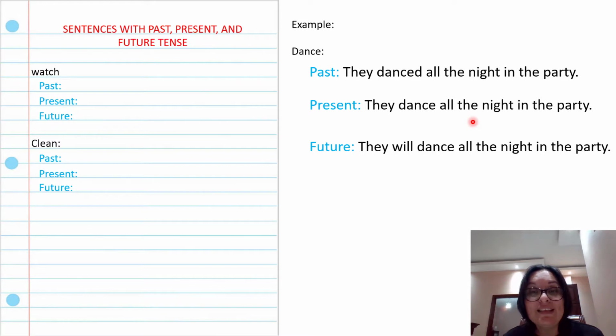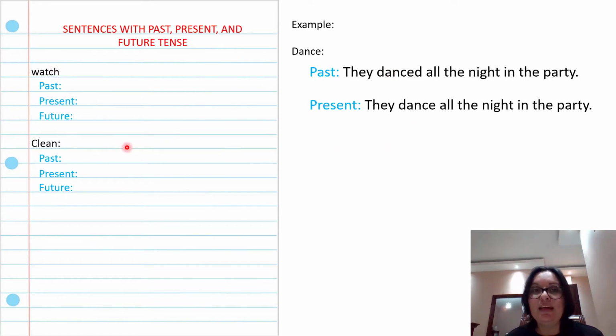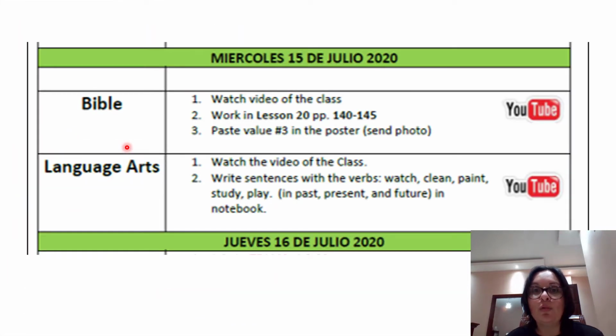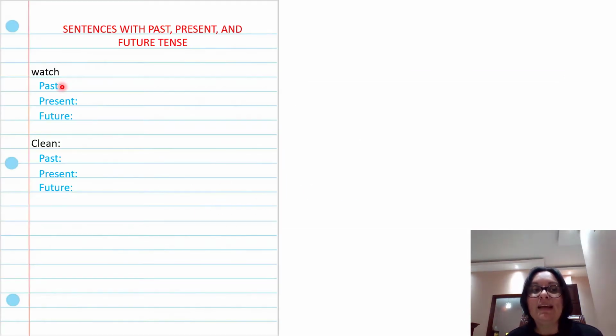Do you see the same sentence, but in past, in present, and in future? So that is what I want you to do with each one of the verbs that I gave you here in the homework sheet. With watch, clean, paint, study, and play, you are going to write a sentence in past, present, future. Okay? So do it in order.